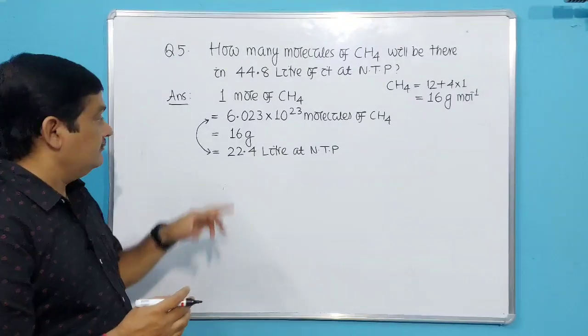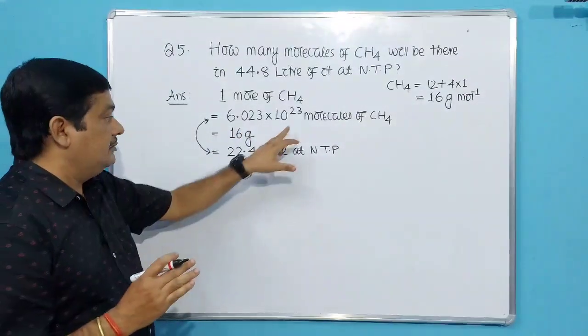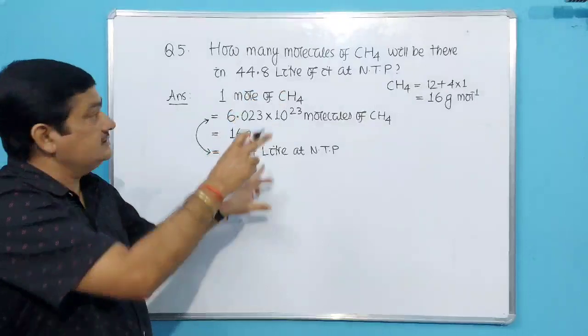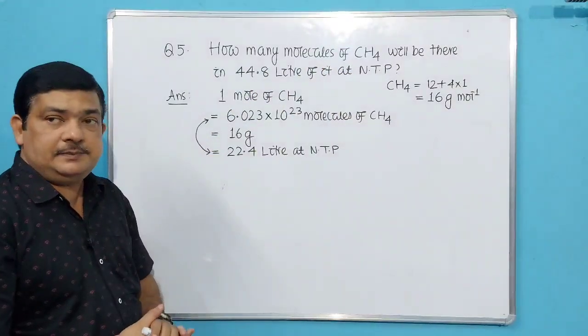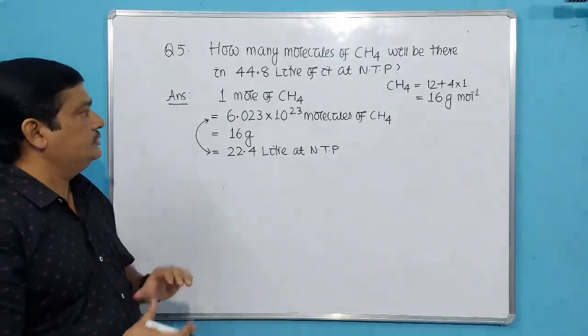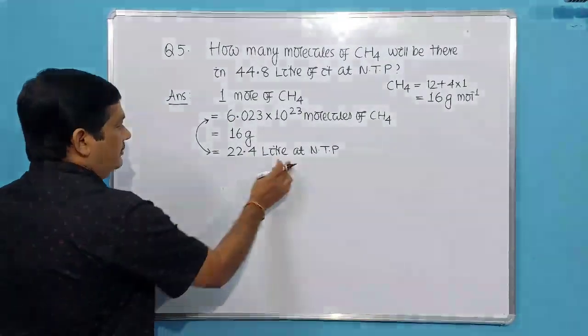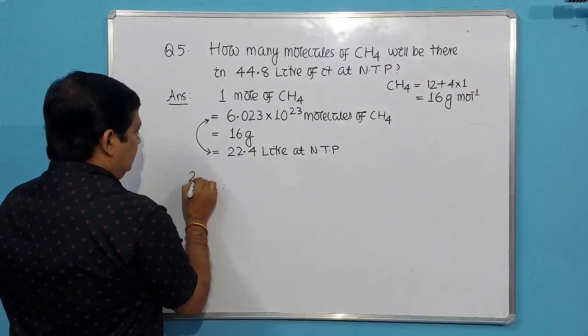You have to be very selective. Molecules and volume relationship has been asked. How many molecules of methane will be there in 44.8 liter of methane at NTP? So we have to equate these two. So we have to start from this one.